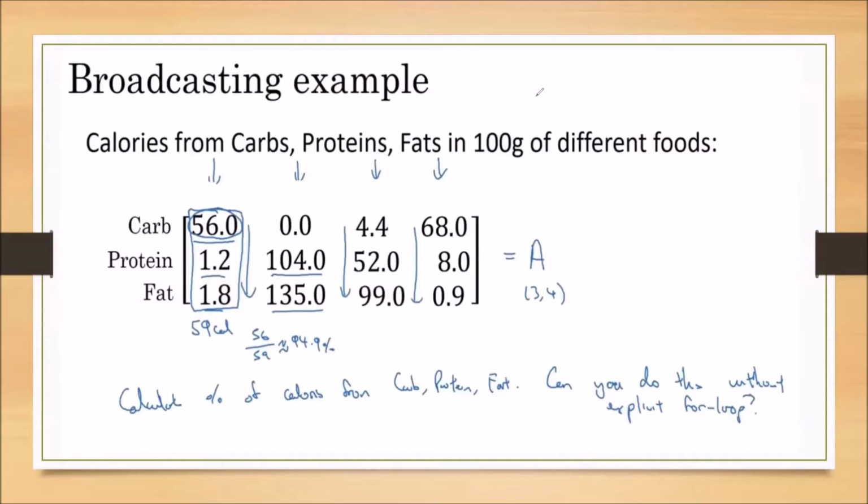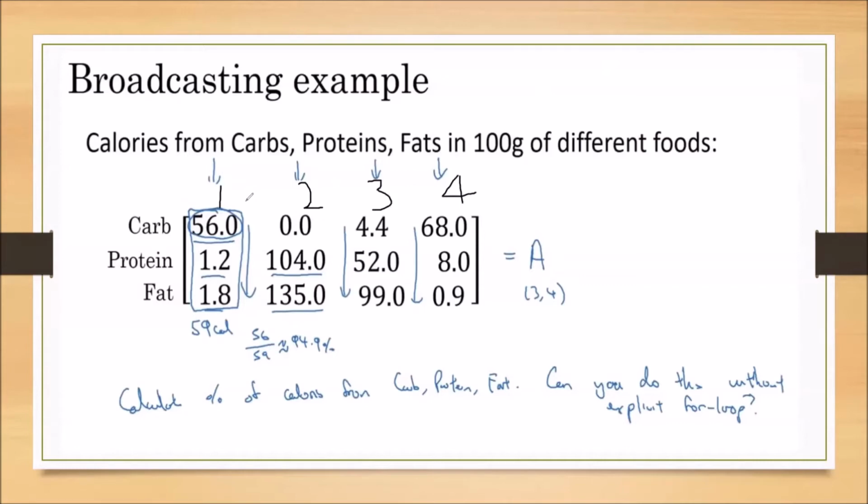Now we are discussing broadcasting. What is broadcasting? We will discuss with one example. In this example, I am taking 4 food items. Each food item, I am taking 100 grams. So this is food item 1, food item 2, food item 3, and food item 4.